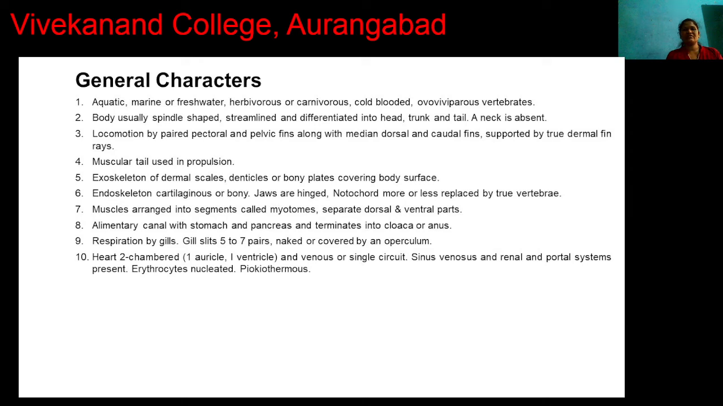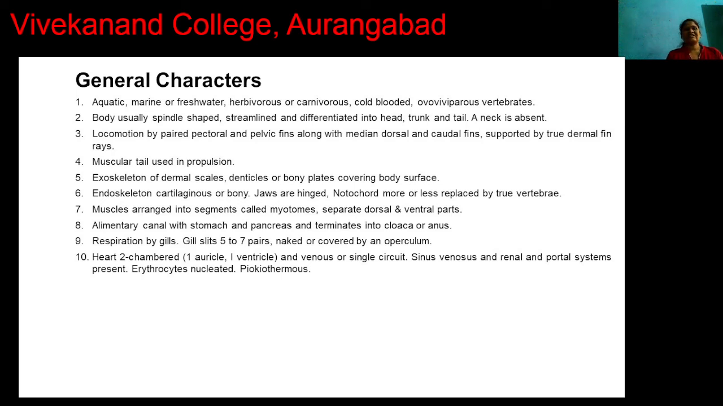The exoskeleton of these fishes is dermal scales. Different types of scales are present, for example, placoid scales, cycloid scales, ctenoid scales, ganoid scales. These are the scales present all over the body, denticles or bony plates covering body surface. Now, the endoskeleton of these fishes is of two types: first cartilaginous, or second bony. Jaws are hinged, notochord more or less, and in some the notochord is replaced by true vertebrae.